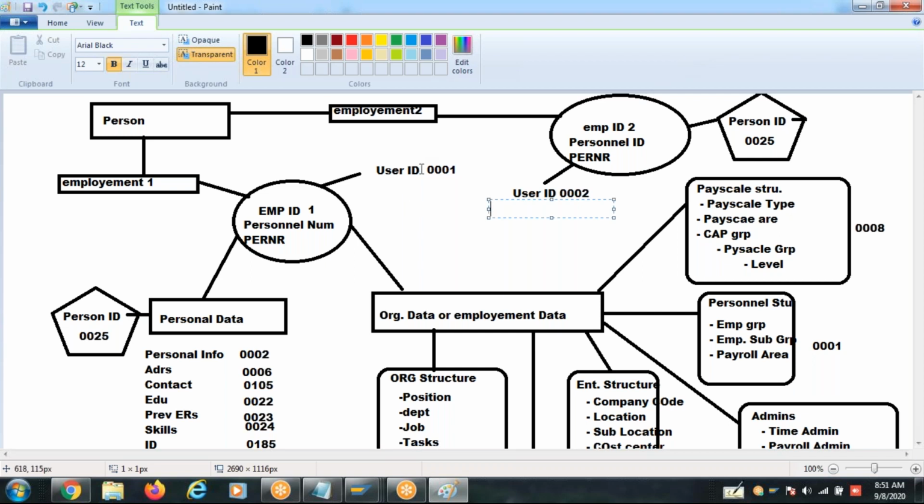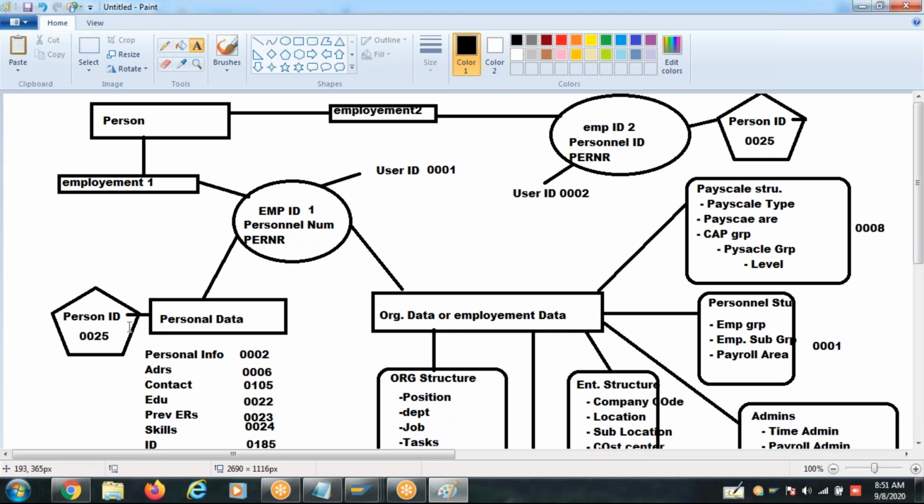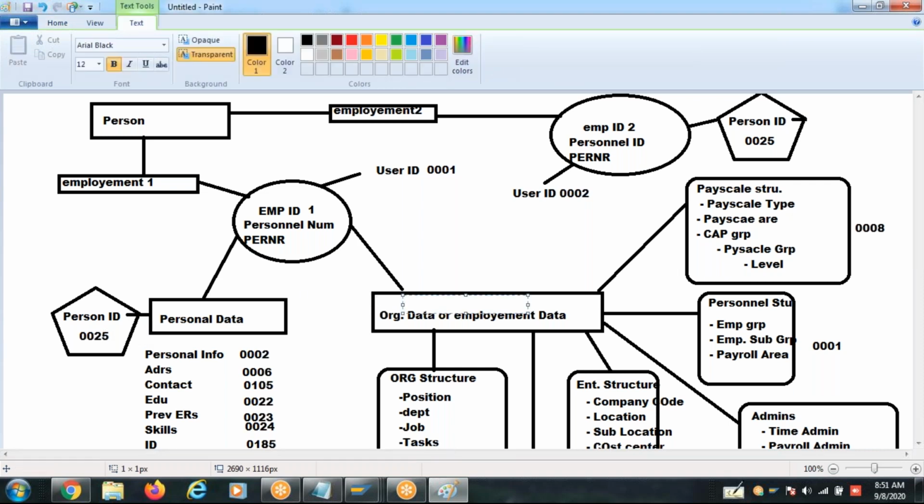So when you log in with this user ID, this user ID is associated with this personal number in the background, right? So that it fetches the employee personal data as well as the organizational data on the user interface. If you are an employee of a company, you might already be given the company's portal.